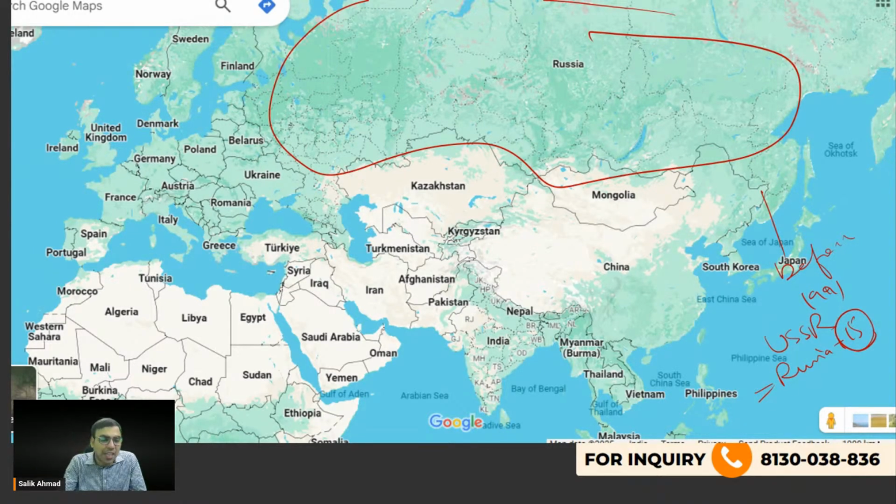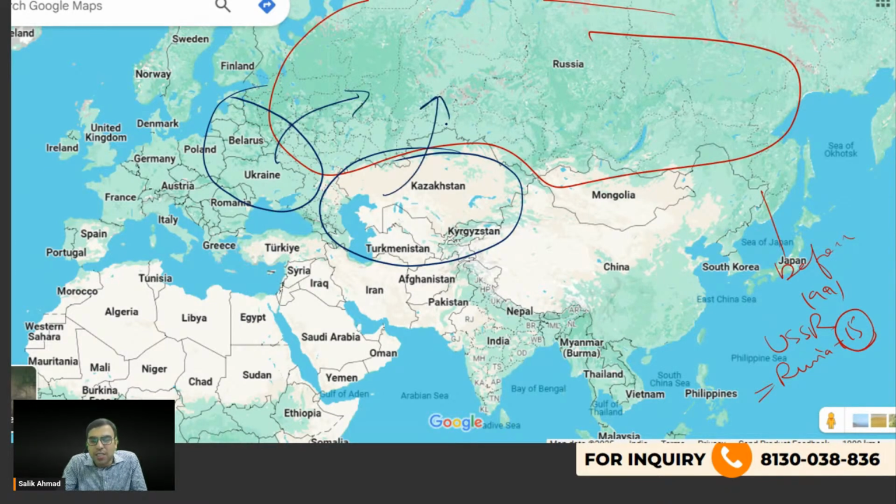Okay, so there were 15 other countries. So I'm making a rough sketch. Look, this is the blue one. So you can see this part, this region, and roughly this region. Okay? So these two were actually part of USSR, which became independent in the year 1991. Okay, so that is what you should be knowing.